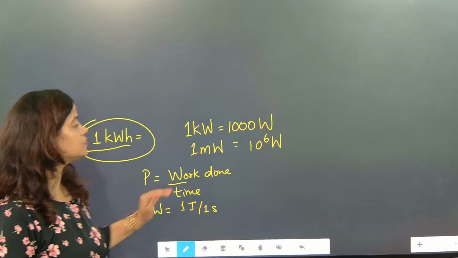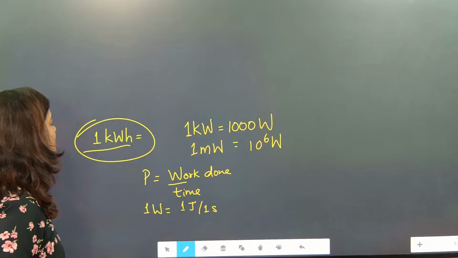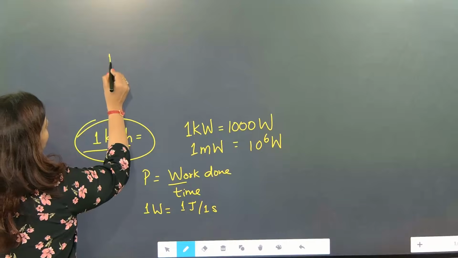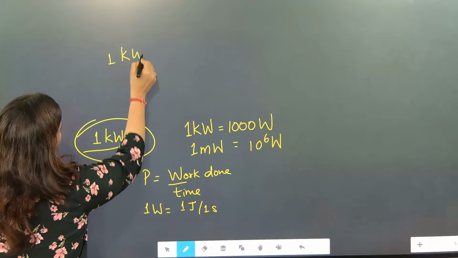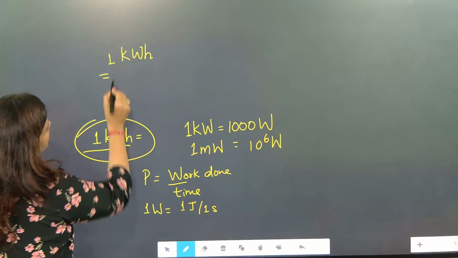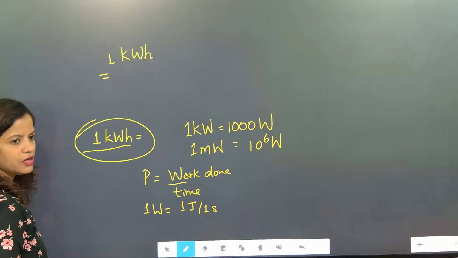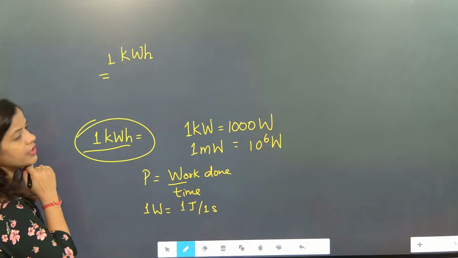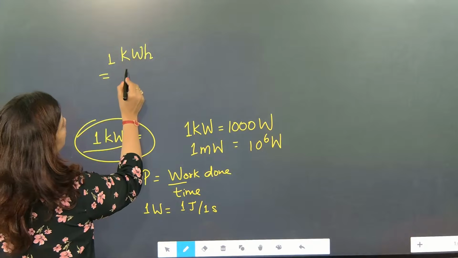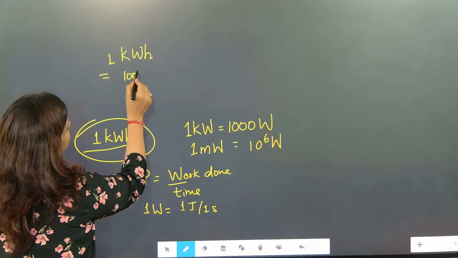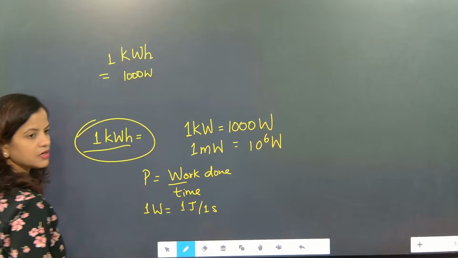So if somebody tells you to convert 1 kilowatt hour into joule, how do we do it? This is a unit of power only. So 1 kilowatt will become 1000 watt, correct?